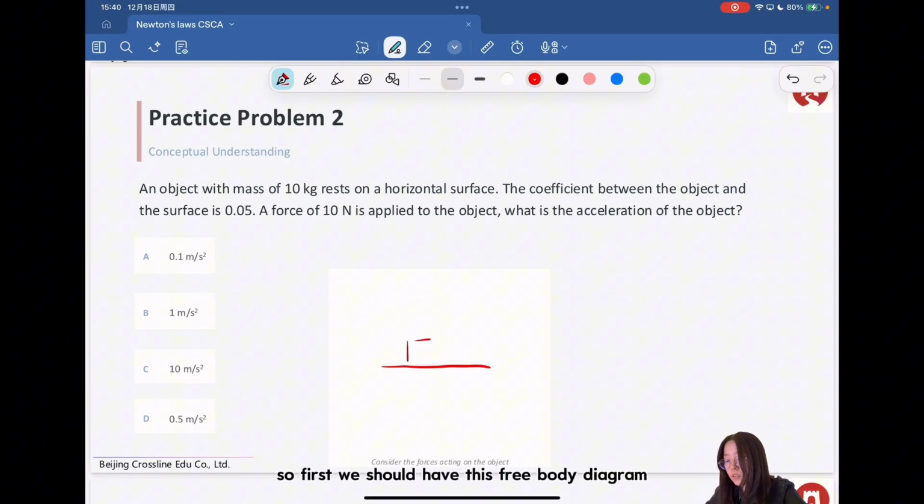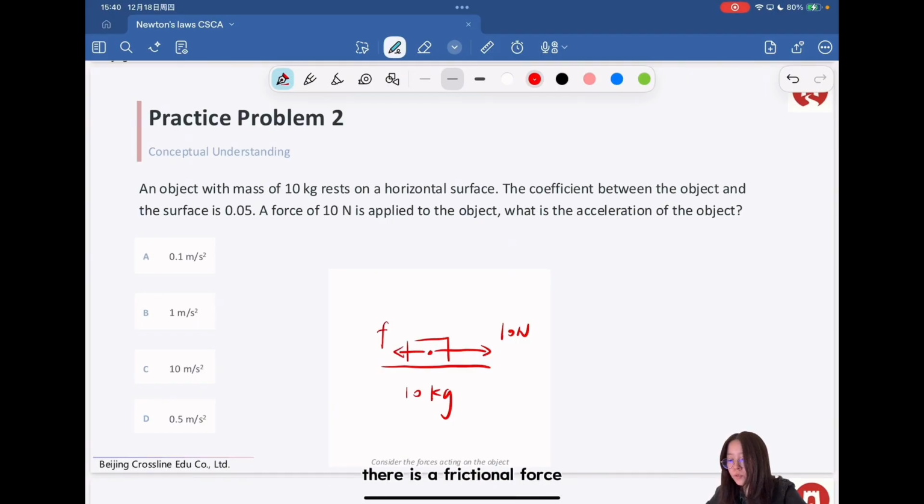So first, we should have this free body diagram. It's 10 kilograms and there is a force of 10 newtons applied, and also there is a frictional force, but we have to calculate this frictional force first. So we have the friction force equals mu, the coefficient of kinetic friction, times the normal force.